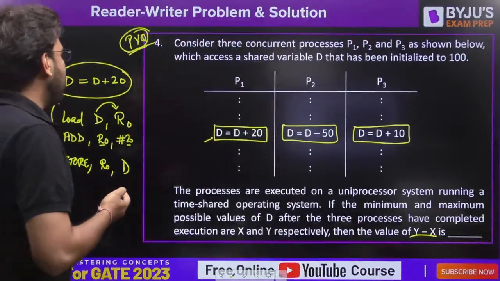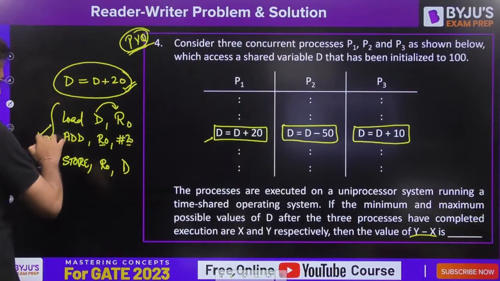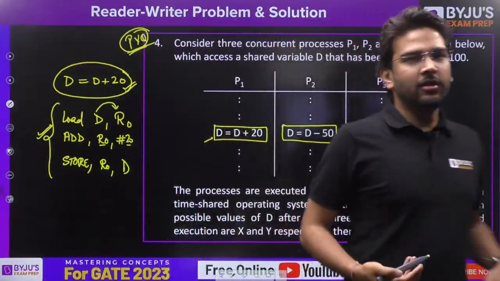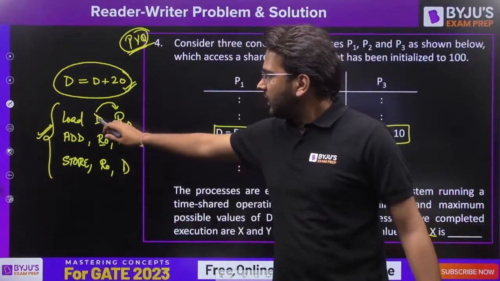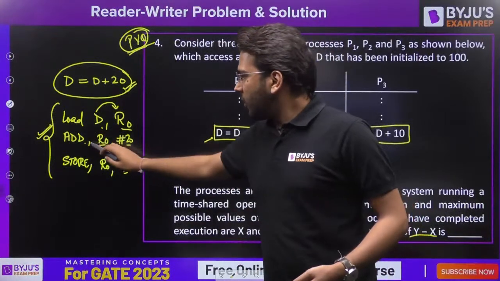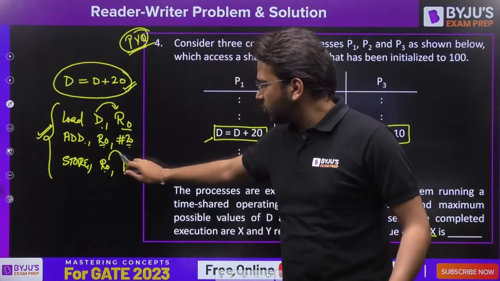But why are they not atomic? Because we don't execute it like this. We execute the assembly level instructions. Internally, it will be executed like this. First we perform the load operation. The d value will be loaded into the general purpose register of that process. Then we add r0 to 20. Then we store the final value of r0 to d.